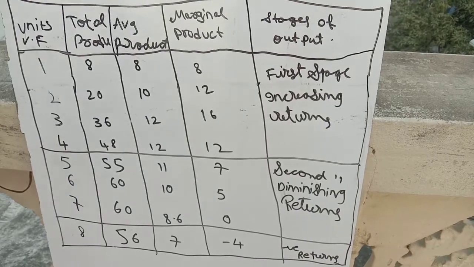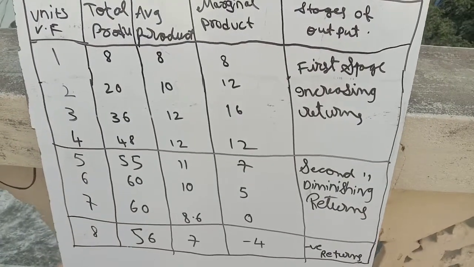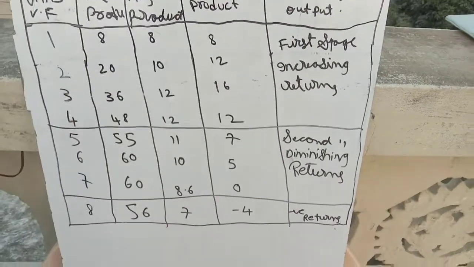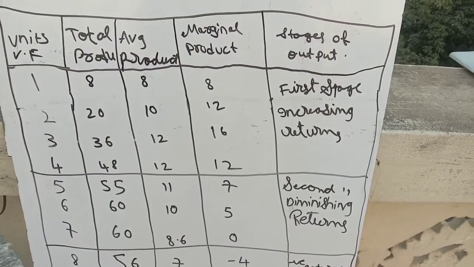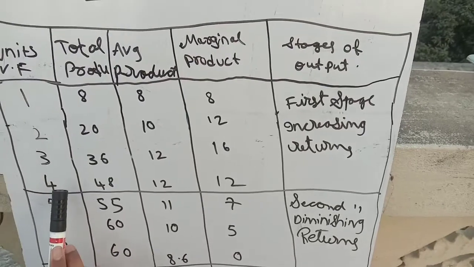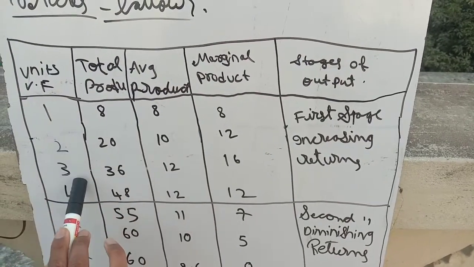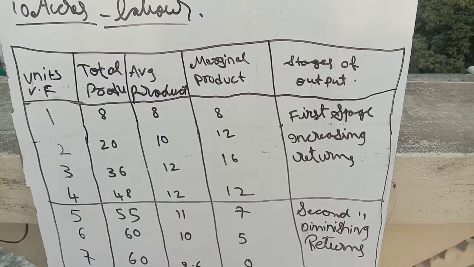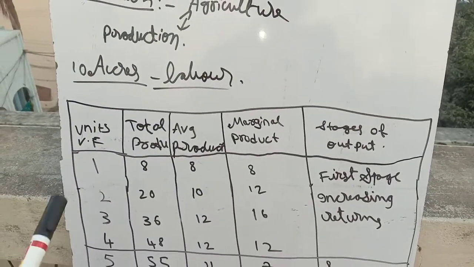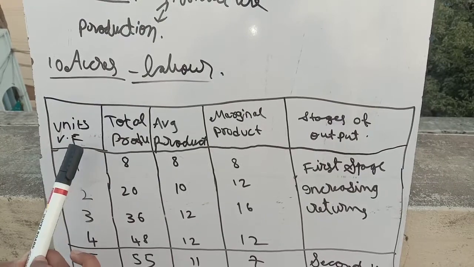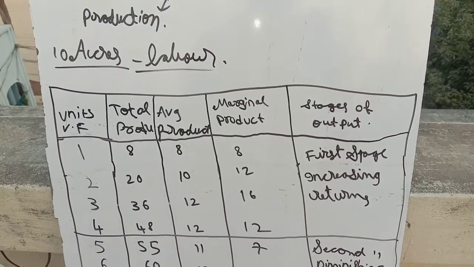So let's discuss the following table. This table tells that the total product in stage 1 is up to the 4th unit of labor. These are the units of variable factors. Here the variable factor is labor. We have written that the variable factor is labor. In this table, units of variable factor means units of labor.